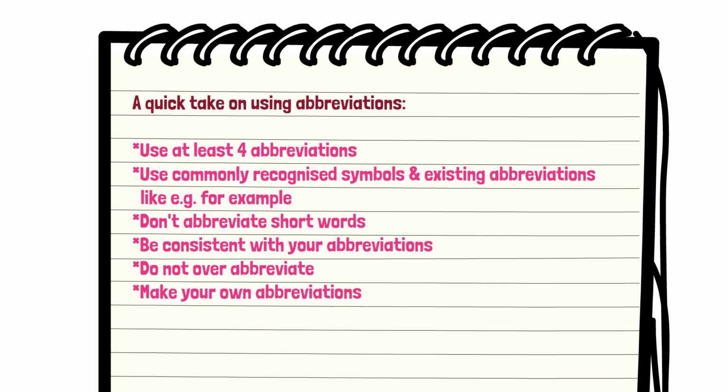If there is one word in the passage and you abbreviate it, and it doesn't repeat itself, the abbreviation will not be of much use. So try to abbreviate only those words which are being used again and again while making notes. Be consistent so that the same symbol or abbreviation always means the same thing. Do not change the abbreviation for a particular word. Do not use too many abbreviations. Over abbreviation can have a negative impact.